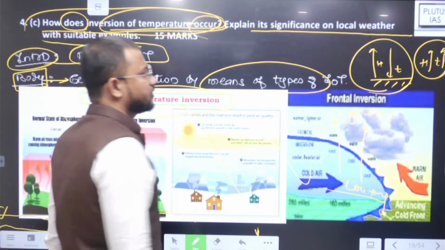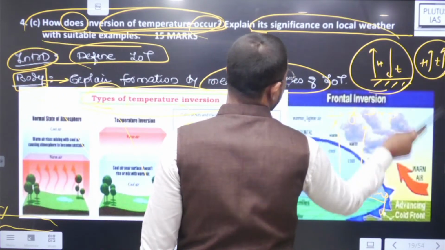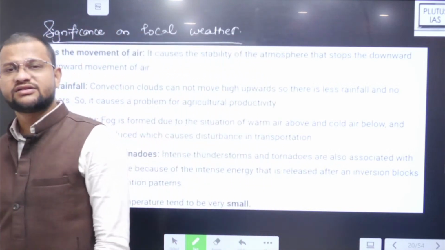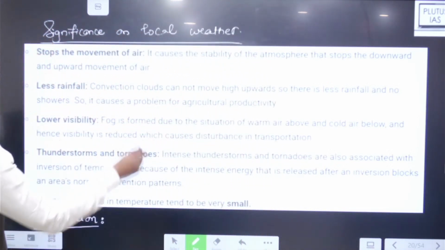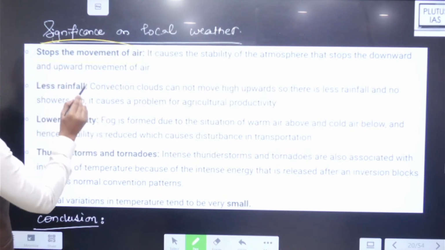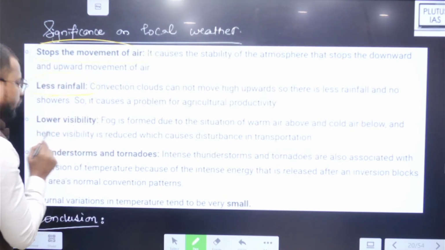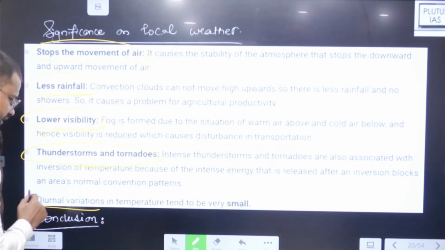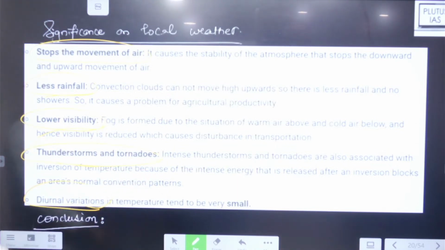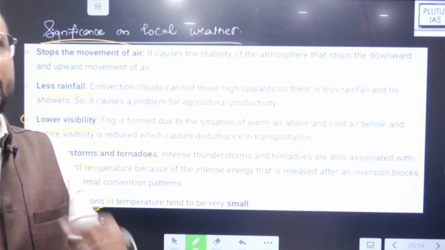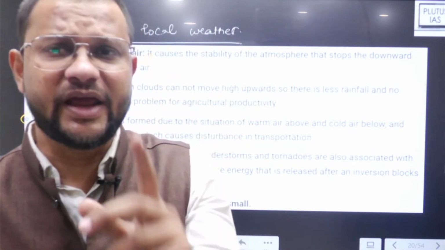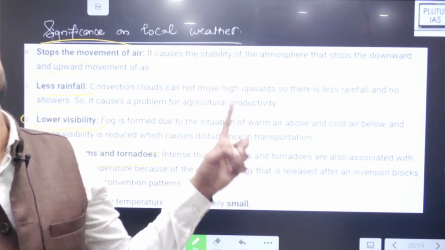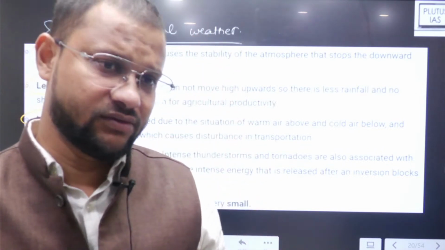Then explain its significance on local weather with suitable examples. So what is the significance in this case? You will find it stops the movement of air, leads to less rainfall, fog formation and lower visibility, thunderstorms and tornadoes, and diurnal variations of temperature. Okay, so you can go through it already. NCERT has given a good explanation of this. You can connect this particular case, inversion of temperature, from there.